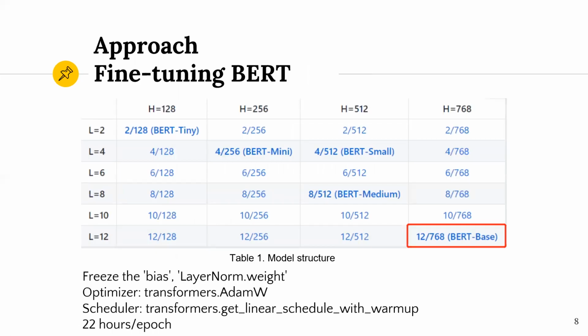As for the model structure, we choose the BERT base model and fine-tune the hyperparameters except bias and the layer norm weights. Our model has 12 layers, 768 hidden size for each layer, and 12 self-attention heads, with total parameters of 100 million. We used Adam Optimizer and created a scheduler which linearly increases the learning rate during the warm-up period and then linearly decreases the learning rate afterwards.